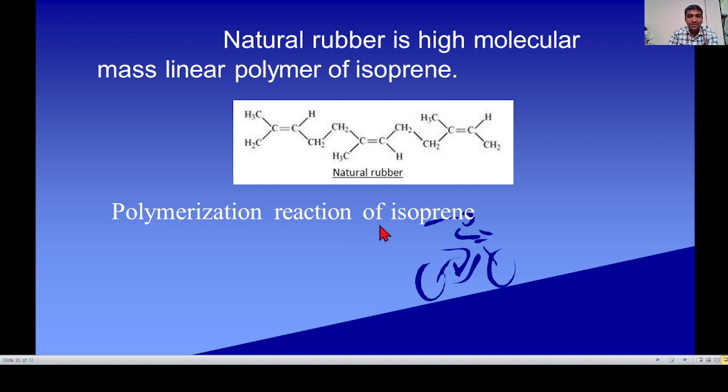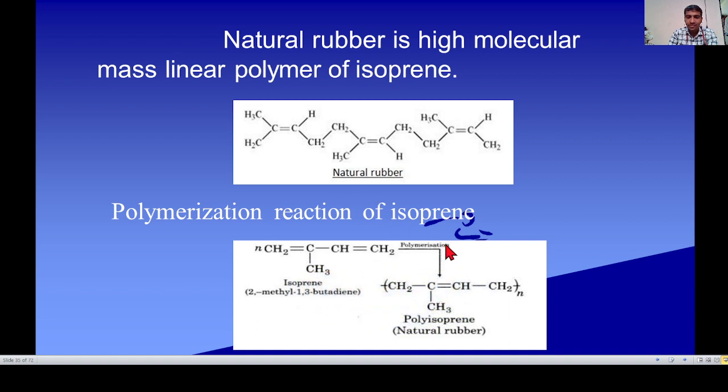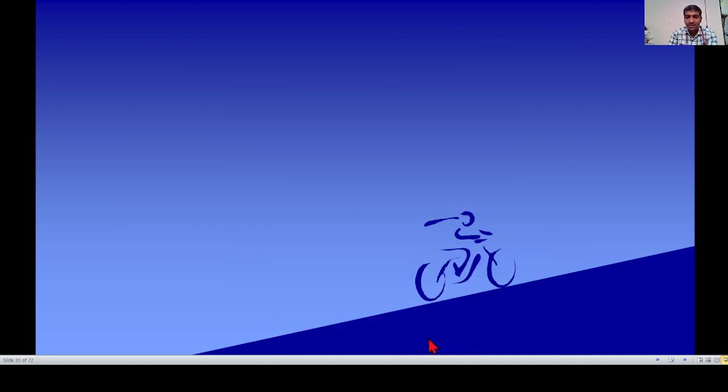Polymerization reaction of isoprene: this is the structure of isoprene, 1, 2, 3, 4, 2-methylbuta-1,3-diene. It undergoes polymerization with a shifting of the double bond. In addition polymerization, there is always a shifting of the double bond. This double bond shifts here, and this double bond shifts to form polyisoprene, also called natural rubber.